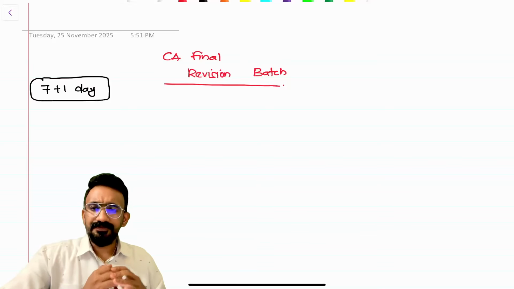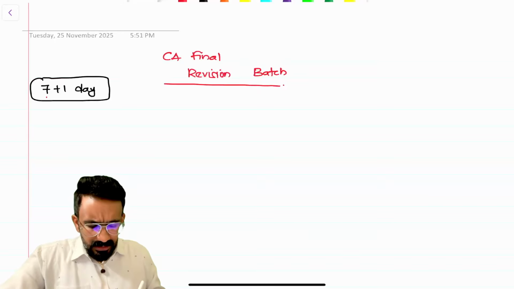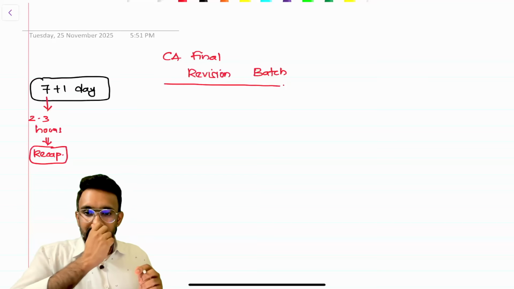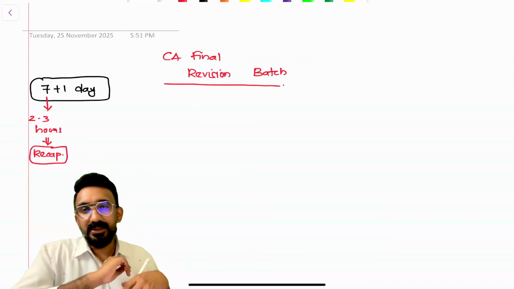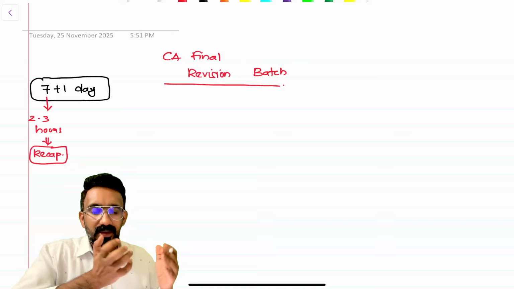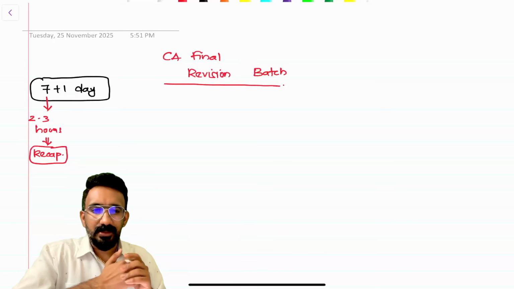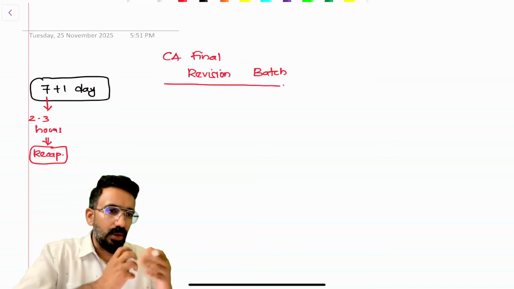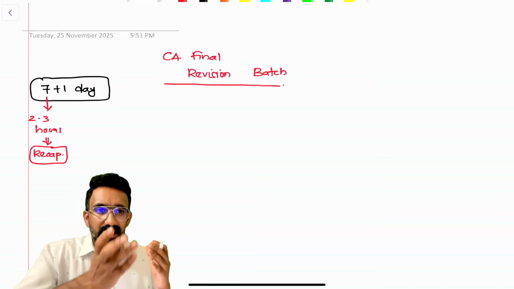So that's the structure. Every day we're going to spare about 2.5 to 3 hours, wherein we will take a topic and do a recap. What is the meaning of recap? This is a session wherein we are going to recap the things that you've learned. Assuming that you've gone through GST at some point, maybe you have gone through a GST paper, let me help you do a quick recap so that you will be prepared for your exam.